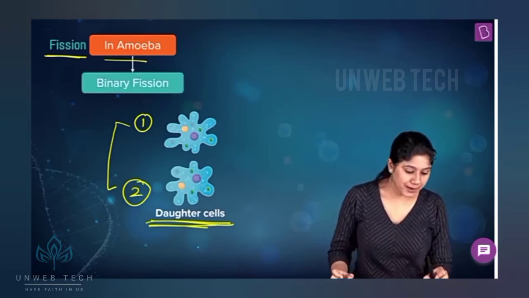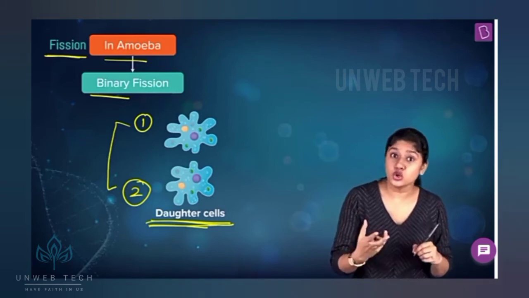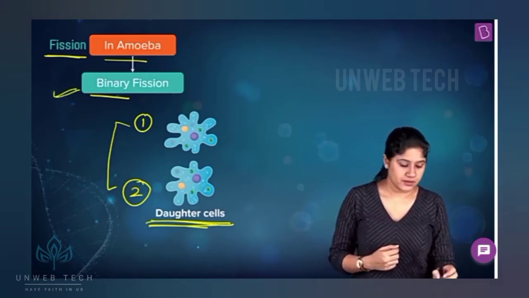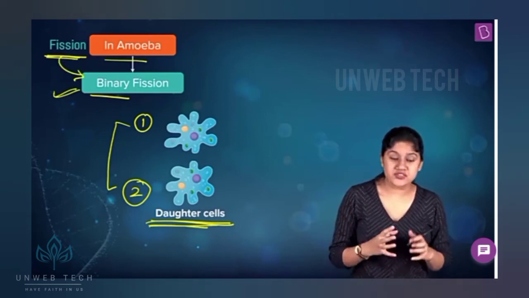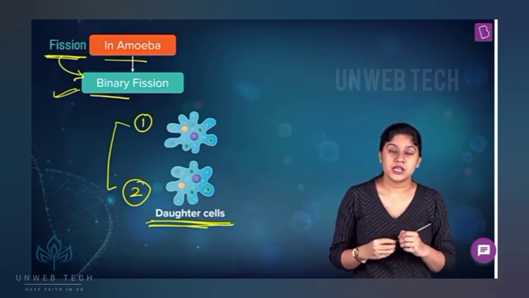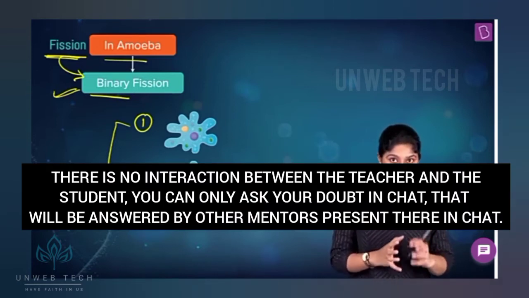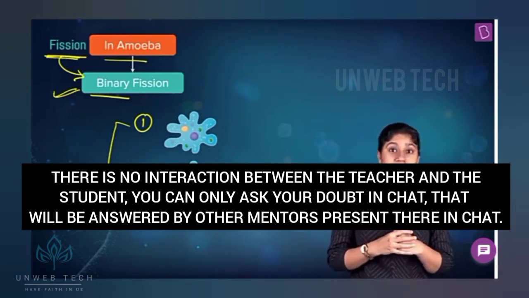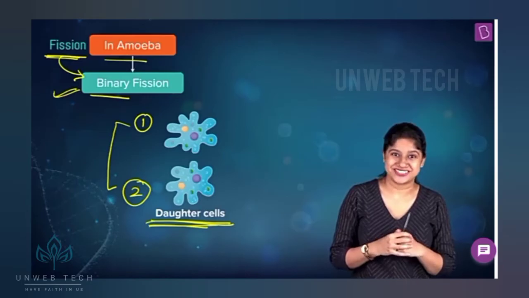It's called binary fission. Binary means two, and as it gives two daughter cells, we call it binary fission. So we have studied how fission occurs in amoeba. It will give two daughter cells. Apart from amoeba, we have one more example of binary fission. The example is Leishmania. Let's see a video about it.